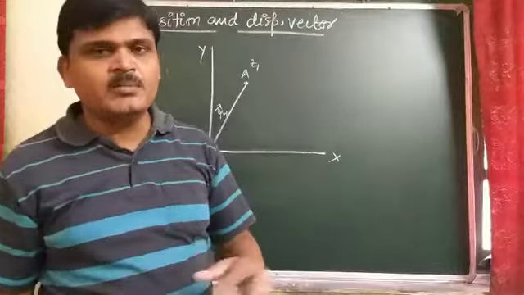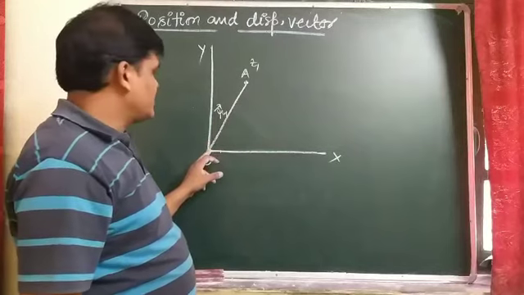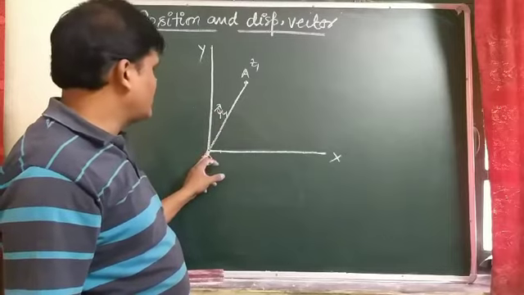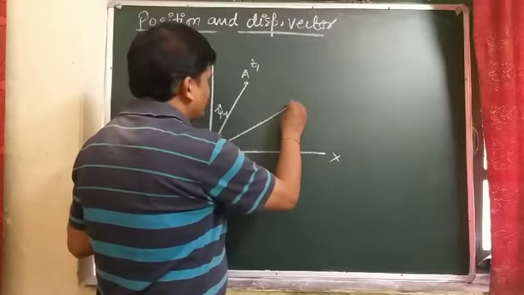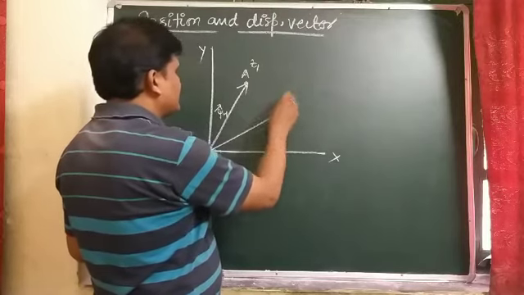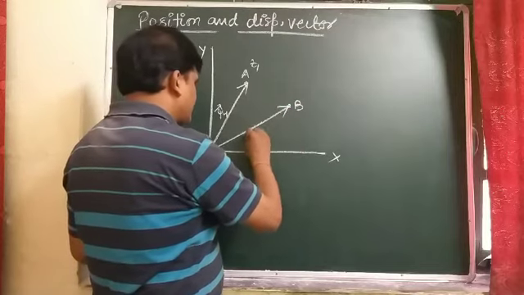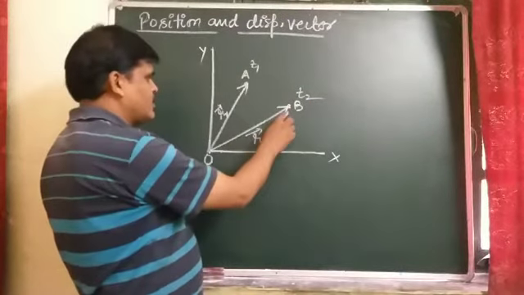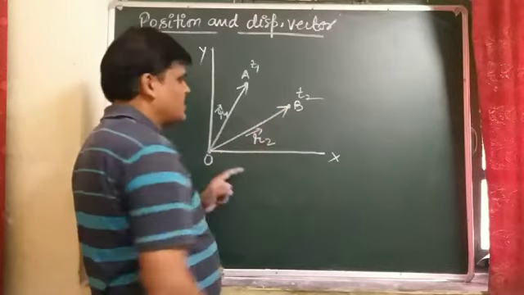So suppose the object is moving in the xy plane. At any instant of time, the position of the object at A is denoted by position vector R1 from the reference origin O, and the position of the object after time t2 is denoted by point B, whose position from the origin is r2.